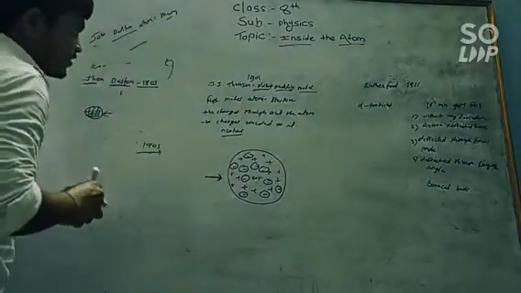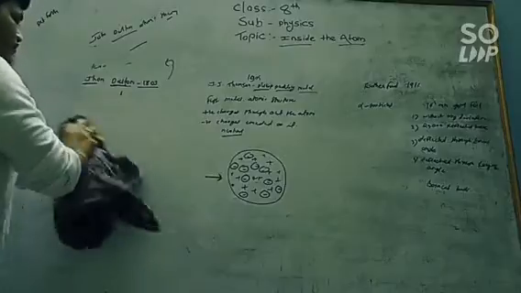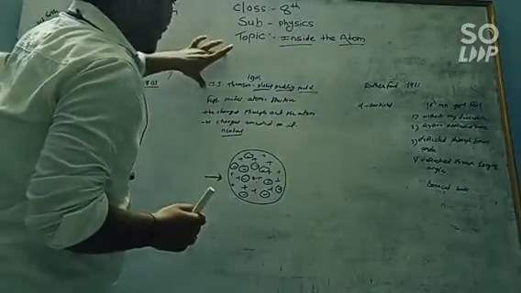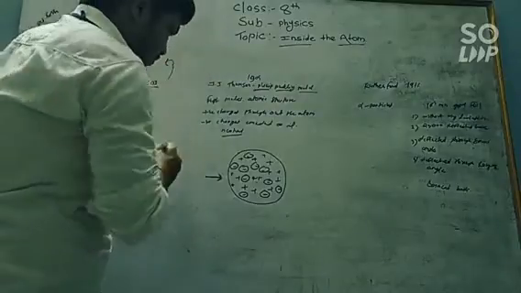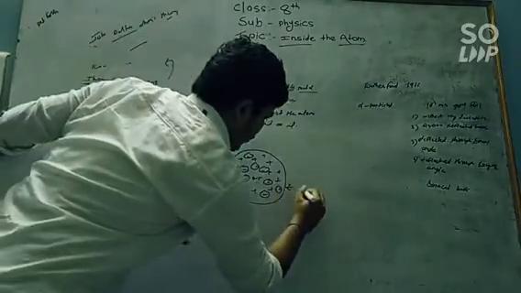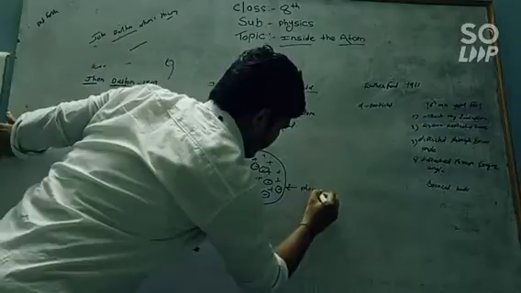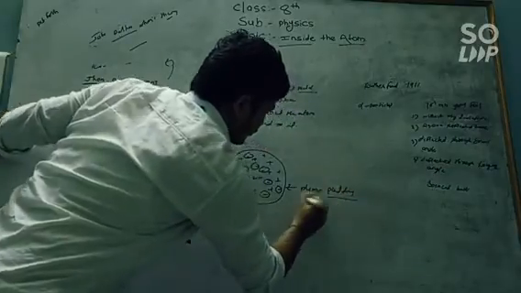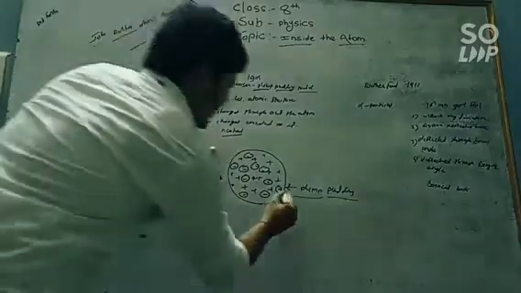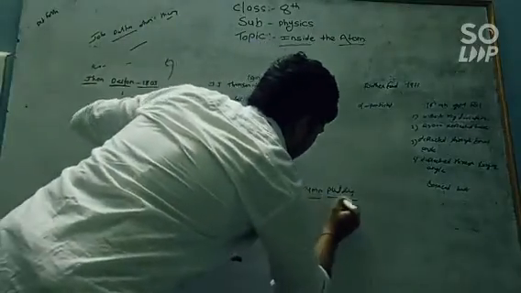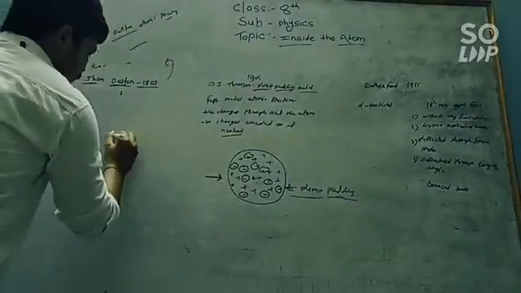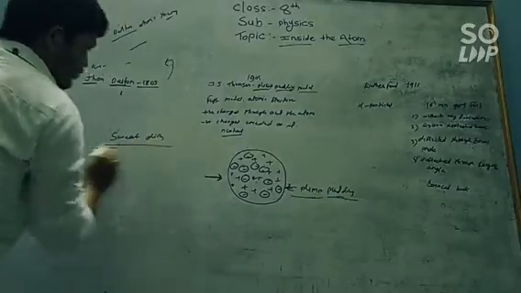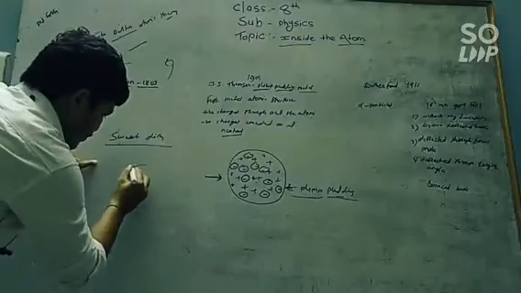Now what does J.J. Thomson say? In 1903, J.J. Thomson proposed the plum pudding model. Now it is not a scientific model. What is the plum pudding? Plum pudding is nothing but a sweet dish. How does it look?